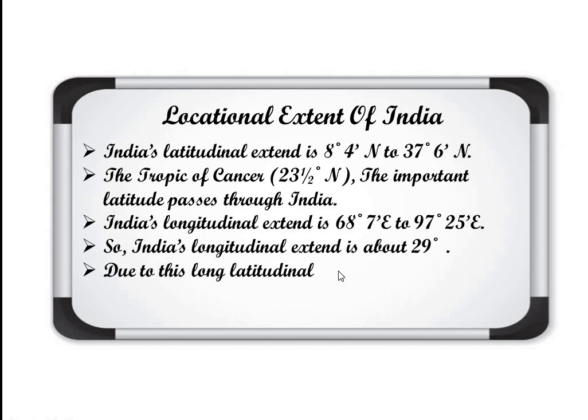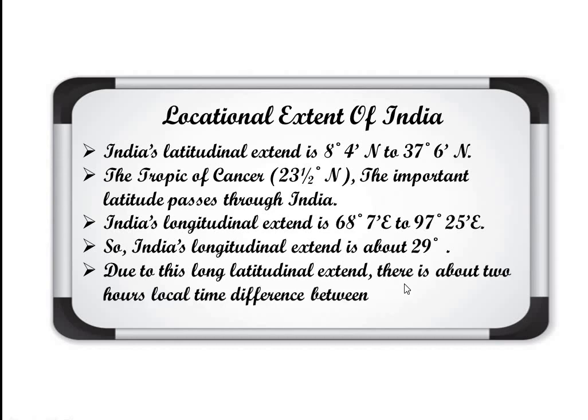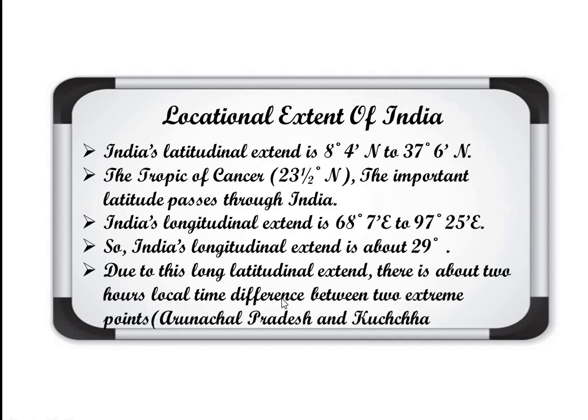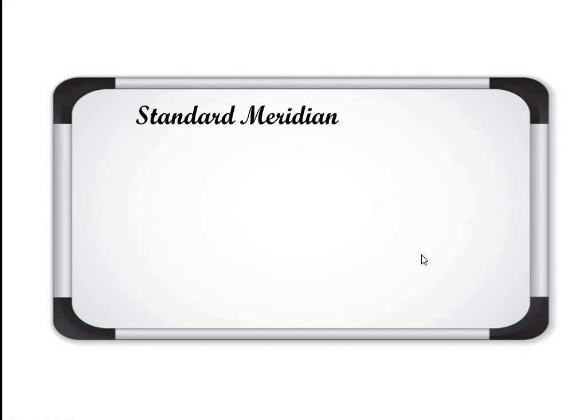So due to this long longitudinal extent, there is about 2 hours local time difference between two extreme points, Arunachal Pradesh and Kutch. As I already told you, in the eastern direction there is Arunachal Pradesh, in the western direction there is Kutch. So in between these two extreme points there is 2 hours difference in local time, as the longitudinal difference is 29 degree. Clear? Now you will better understand here.